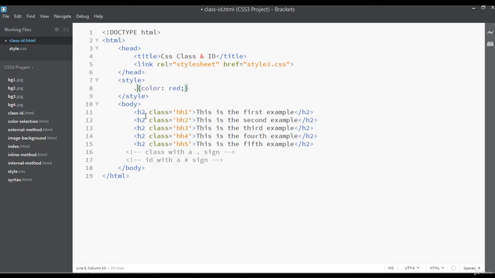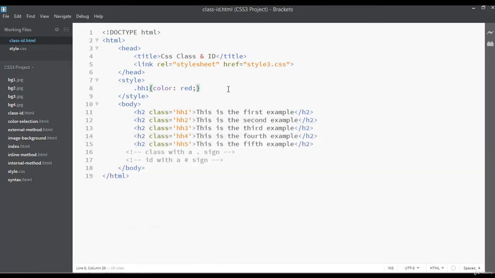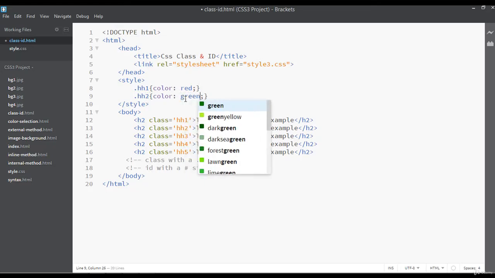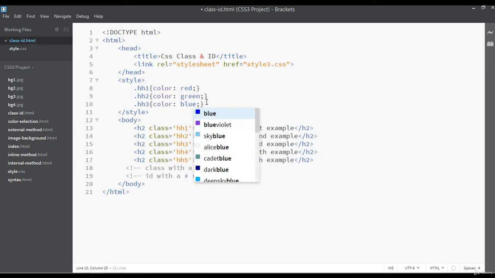As I told, we are calling a class with dot h2-1. This is just for color red. You can save this and refresh. So the first one is red, and duplicate this by pressing Ctrl plus D or Command plus D. The text color should be green. You can duplicate for h2-3. The text color can be something like blue.